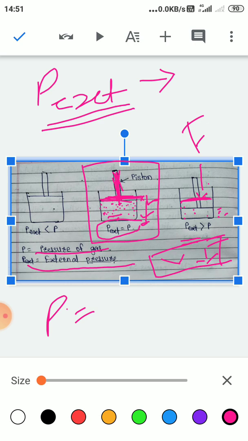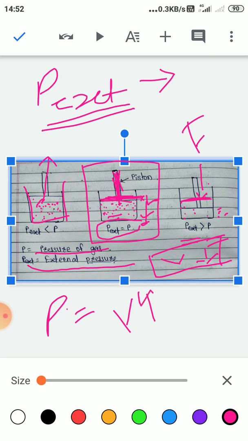That means the applied force is increased compared to the opposing force. Now we'll see the next diagram. If we reduce the pressure, that means if we move the piston in the upward direction, the applied force is reduced and the opposing force is increased, and the gas will expand, raising the volume of gas.